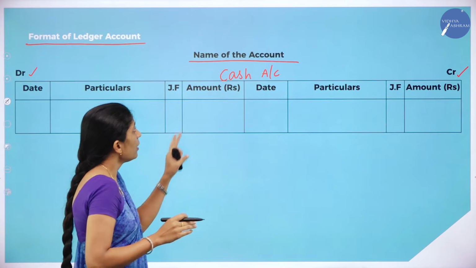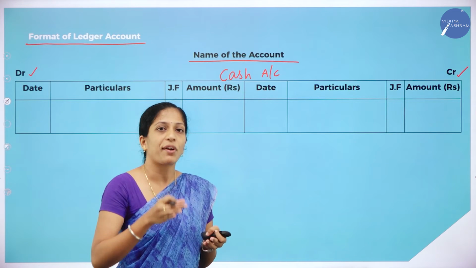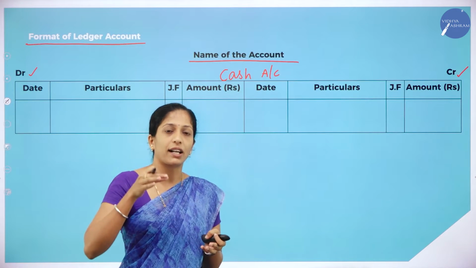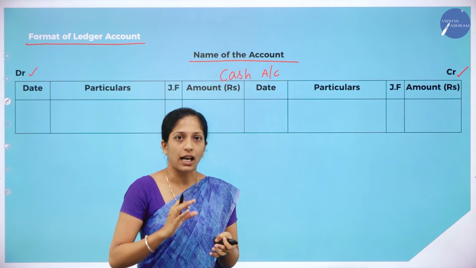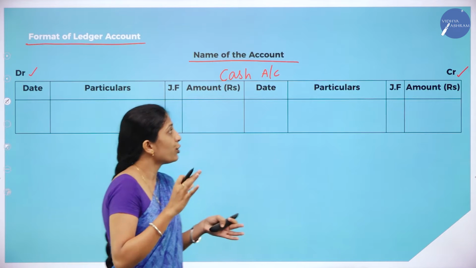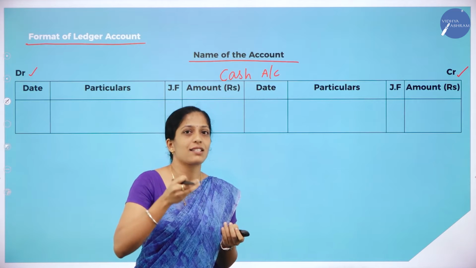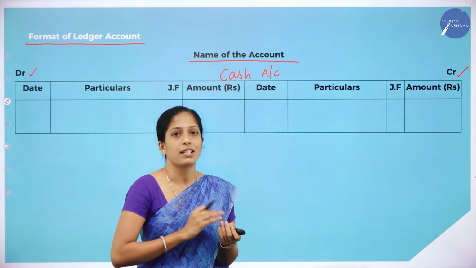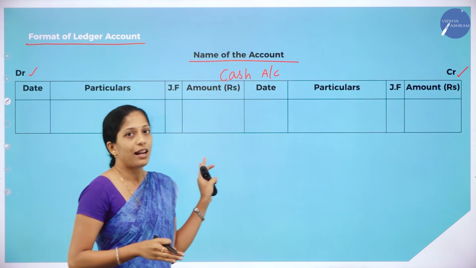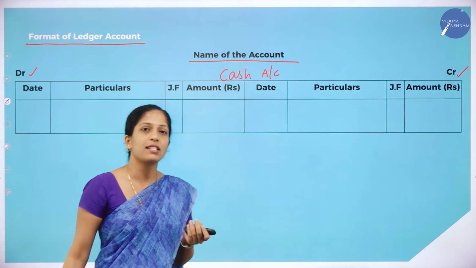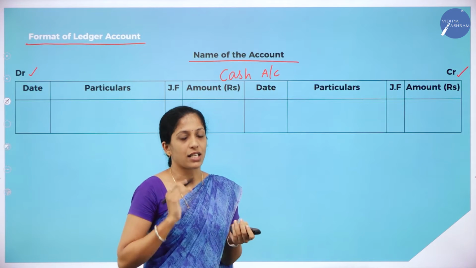Clear? So each and every aspect, right from the heading until you get the final answer, you have to be very careful in accountancy, even the format. So you shouldn't forget to record this debit as well as credit. You might think it is a silly thing, and you might tell that it is understood that left hand side is debit side and right hand side is credit side, but make sure that you write that debit as well as credit side properly.